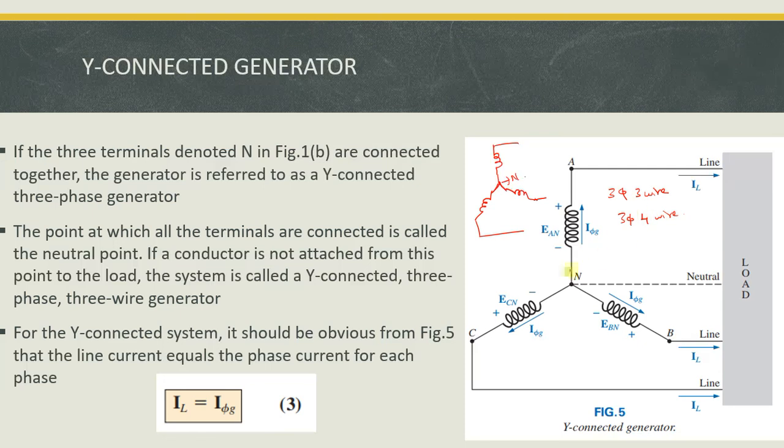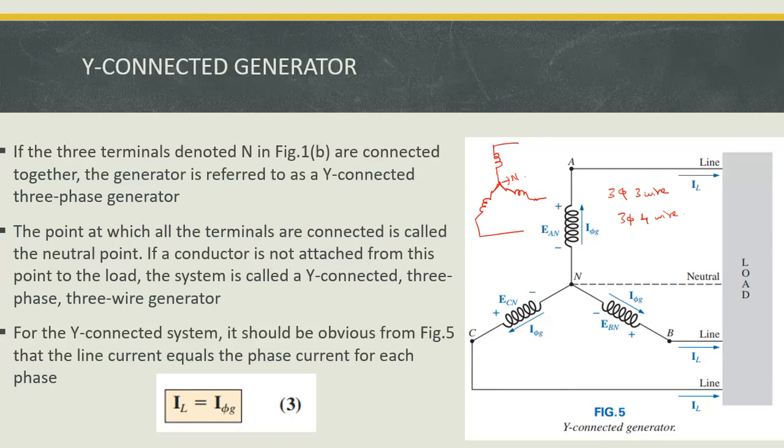So depending upon the neutral conductor connection, it may be either three phase 3 wire system or three phase 4 wire system. Normally three phase 4 wire system is used if unbalanced load exists. But in our problems, most of the cases we go for a three phase balanced load connection.